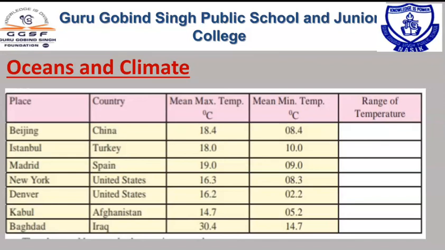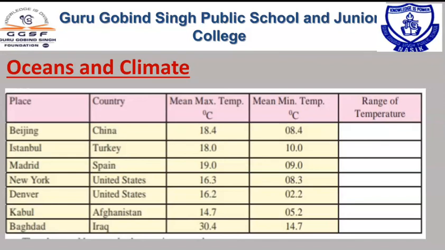These different pressure belts also give rise to the planetary winds. In planetary winds there are three types of winds: easterlies, westerlies, and polar winds. These planetary winds also give rise to different types of currents. We have already learned that there are two types of currents, warm ocean currents and cold ocean currents, and they also decide the temperature of the world.